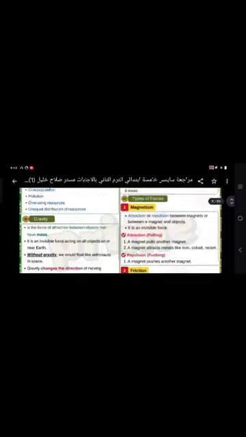Factors affecting gravity: mass and distance. The more mass, the stronger the gravity. The less distance, the stronger the gravity. The more mass and the less distance, the stronger the gravity.